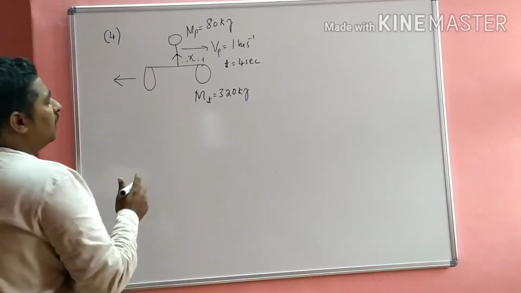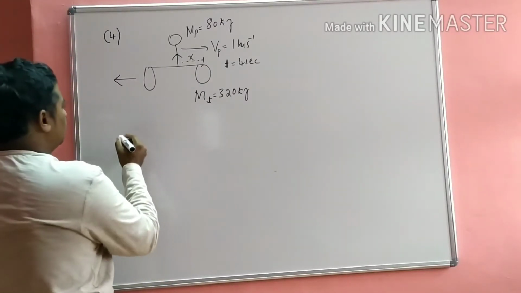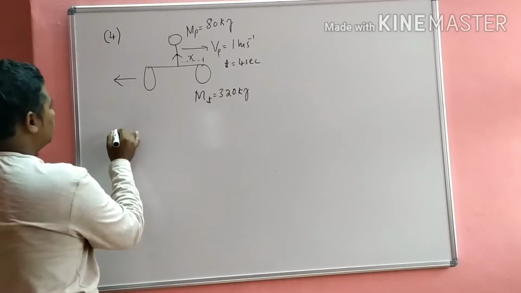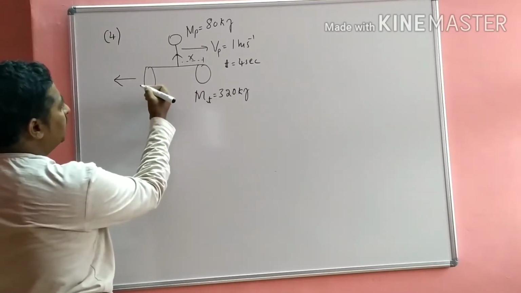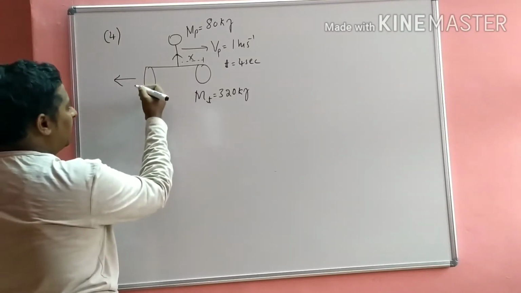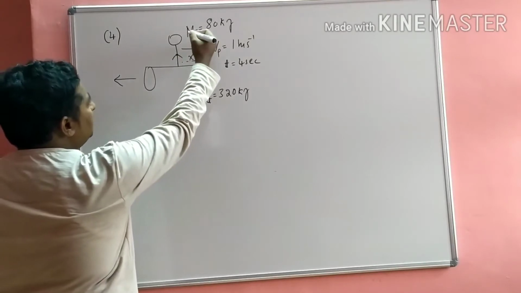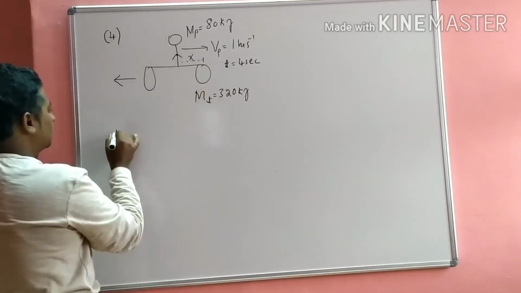So what is the concept here? The momentum of the trolley is in the backward direction, and the momentum of the man is in the forward direction.